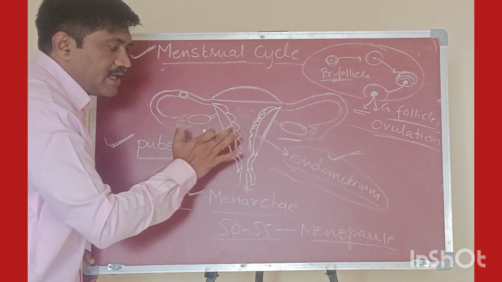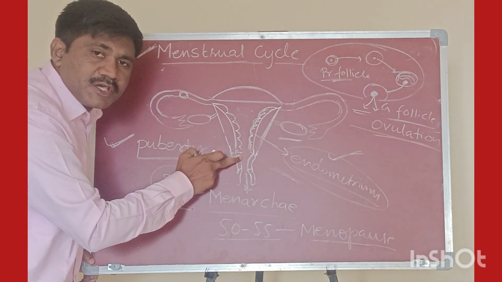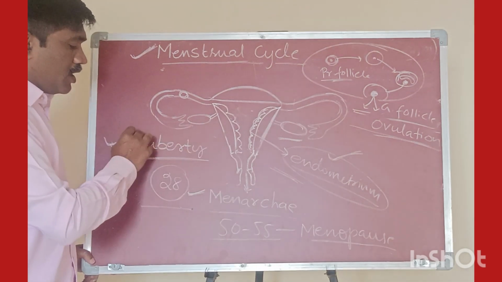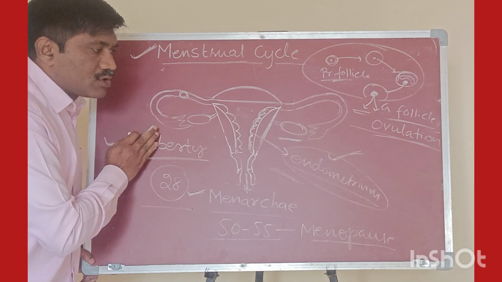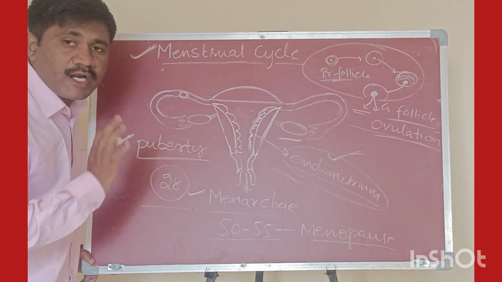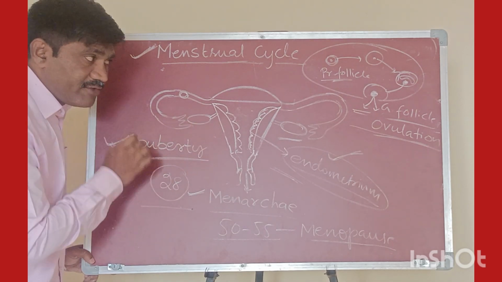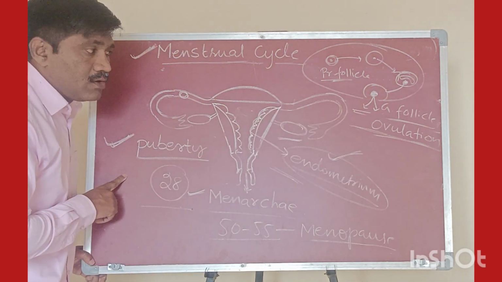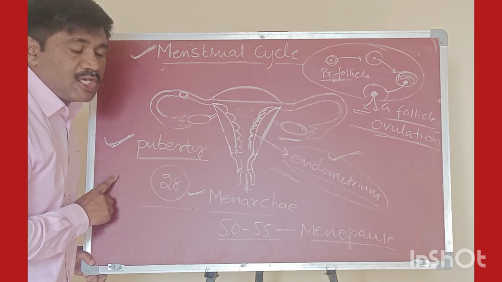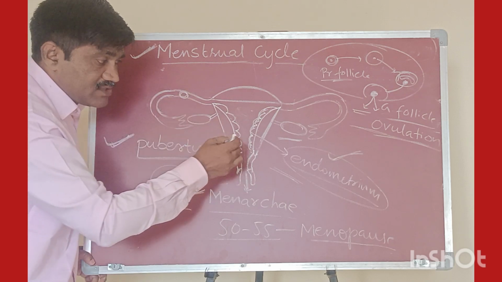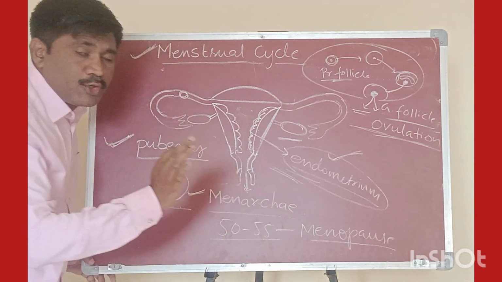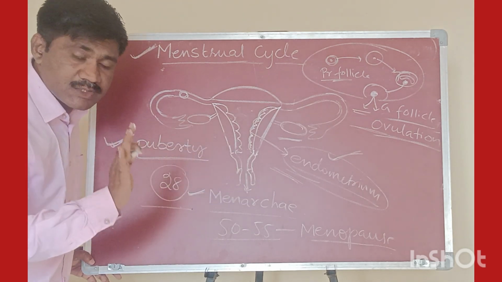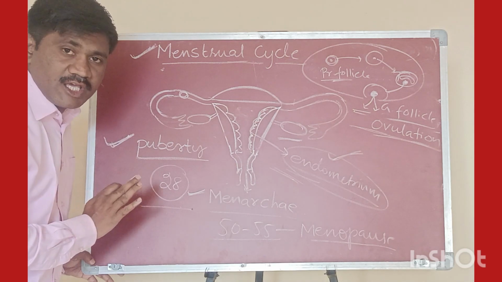This formation and shedding of the endometrium layer takes place from the puberty age. Before that, these changes do not take place in females. From the puberty age only, ovulation takes place, and the rupturing and shedding of the endometrium layer also takes place from the puberty age only.